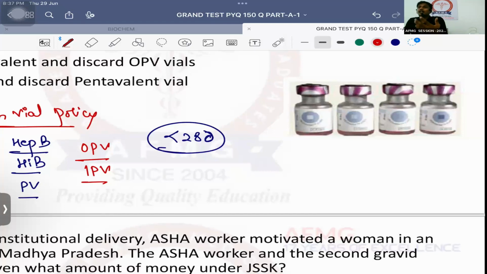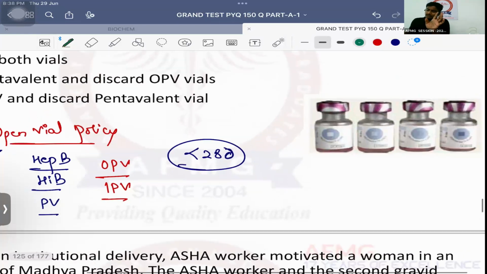Very good, powder form. Lyophilized or reconstituted vaccine. उनको क्या करना पड़ता है? You need to make a solution out of it with the diluent. And once you have made the solution, you know reconstituted vaccines have to be used within a span of 4 hours. If they are used after 4 hours, they will cause toxic shock syndrome. That means reconstituted vaccine cannot be used for multiple vials. That's it. ठीक है? So all reconstituted vaccines are not covered under this policy.